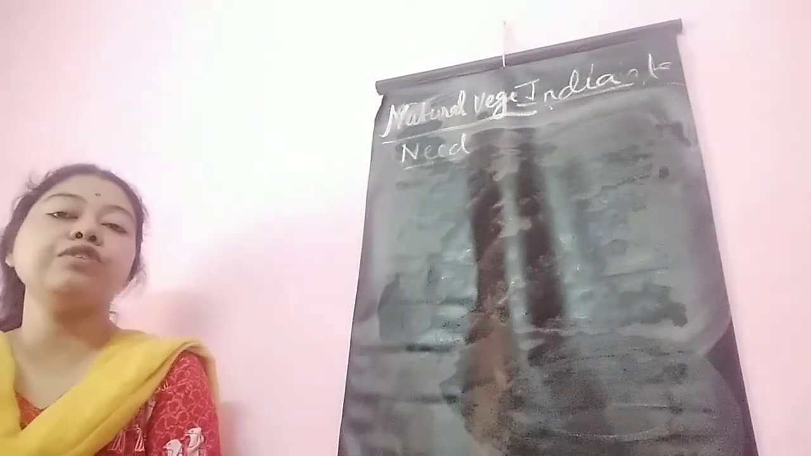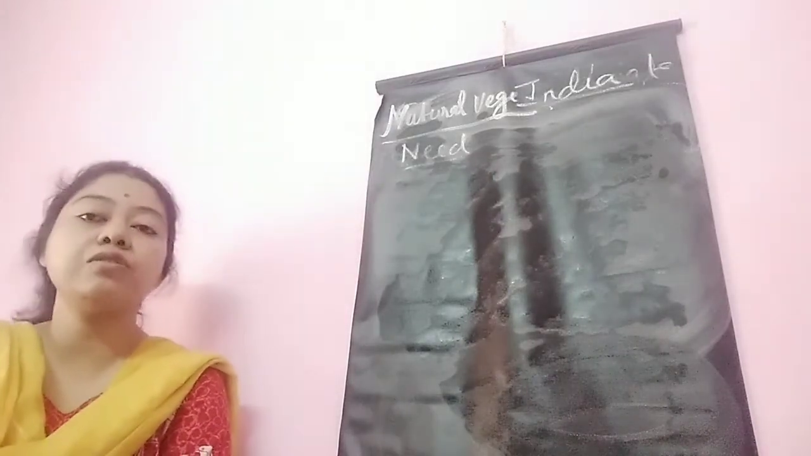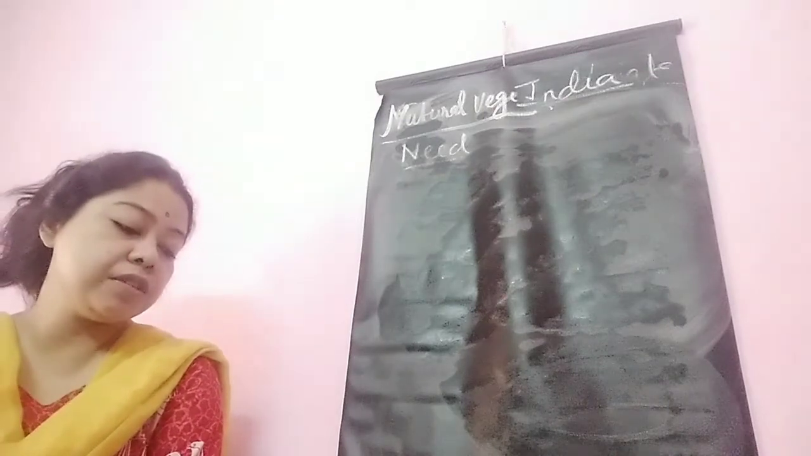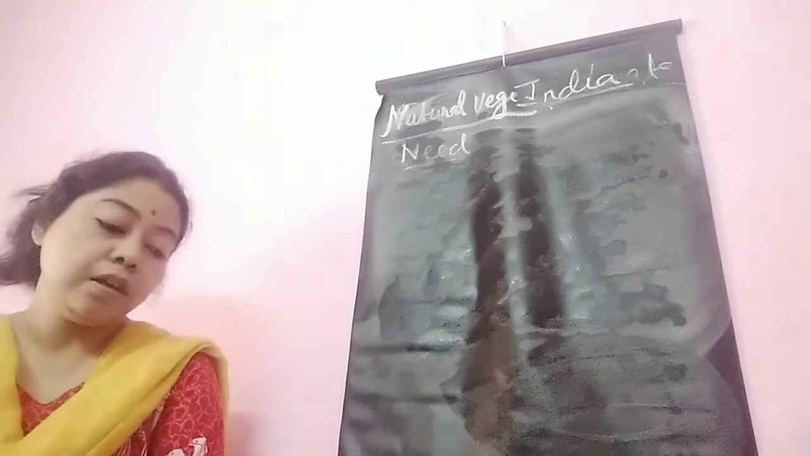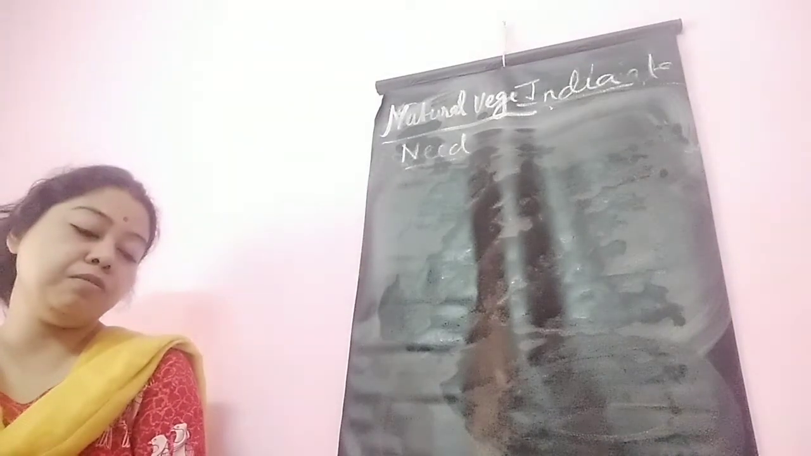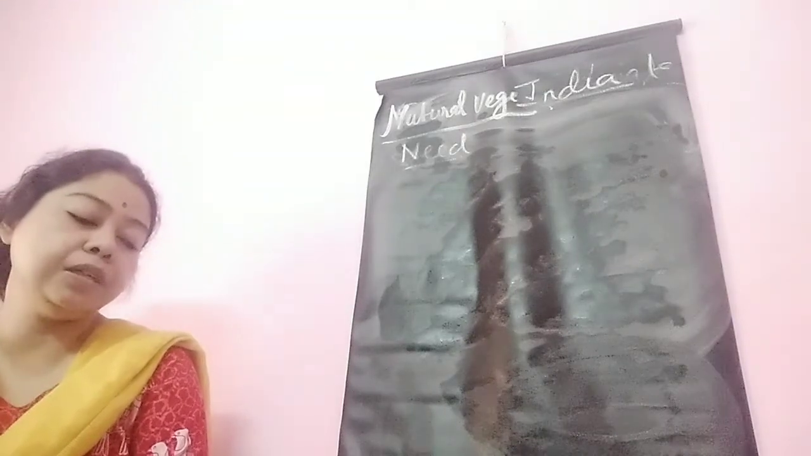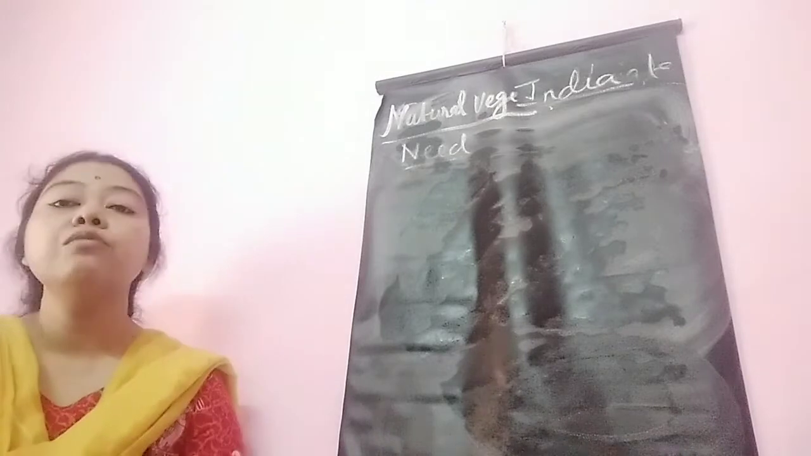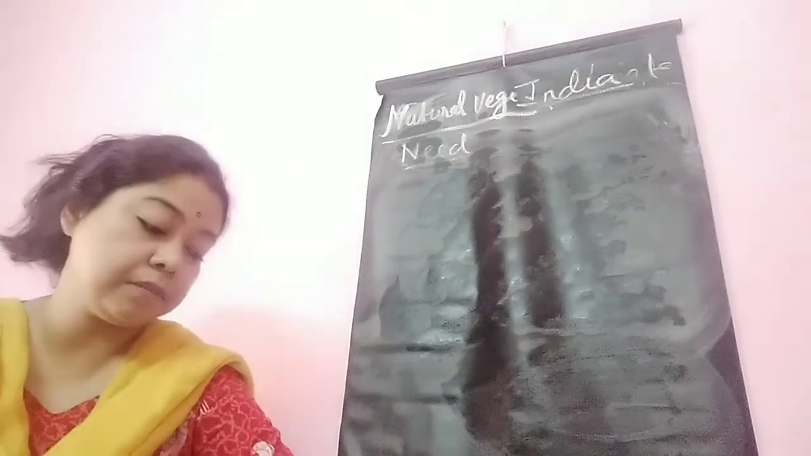So we should plant more and more trees to maintain the level of oxygen and carbon dioxide in nature. Next, reduction in felling of premature trees. Trees should be given time to mature. They can be utilized fully if they are properly grown. So felling of premature trees must be stopped.